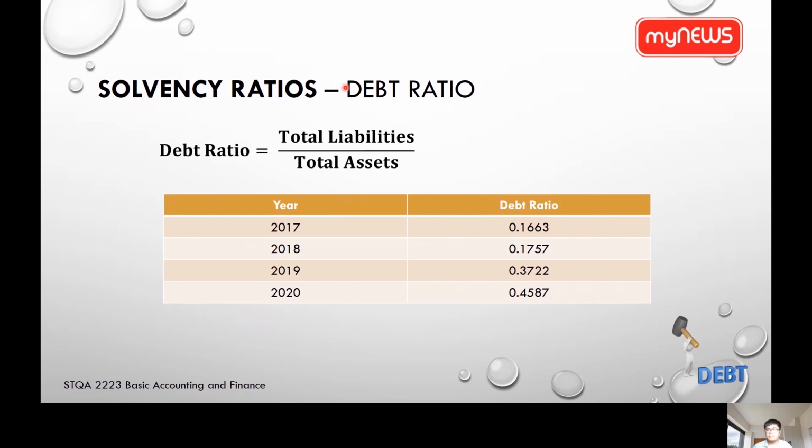Solvency ratios, let's start from debt ratio. Debt ratio can be obtained by dividing total liabilities by total assets. By using this formula, we can obtain debt ratio for 4 years. Now I will hand the presentation to Su Ying.